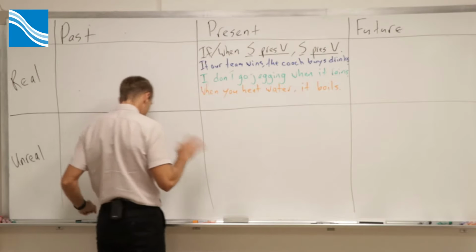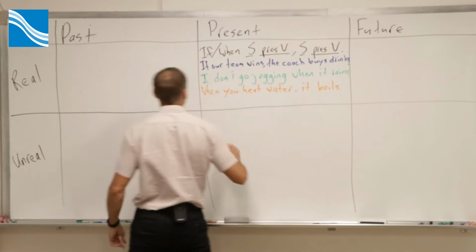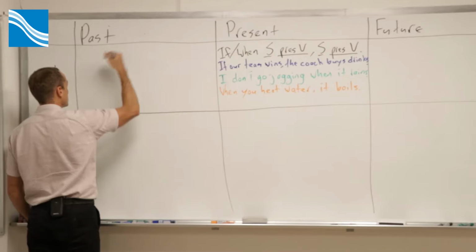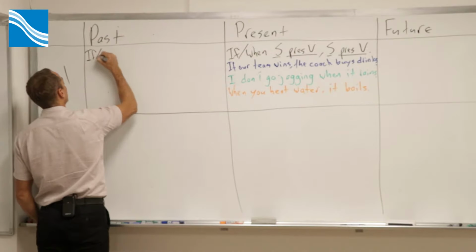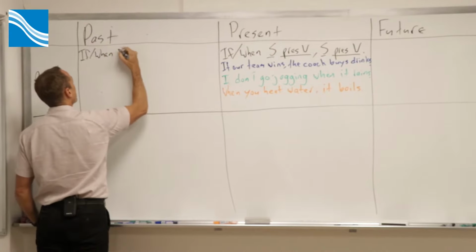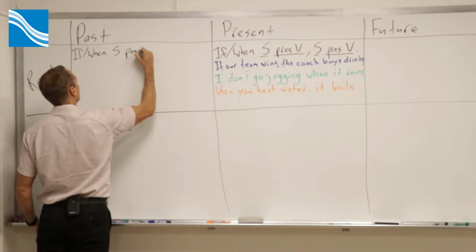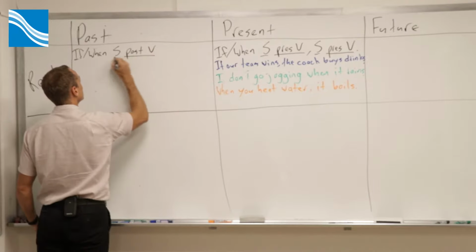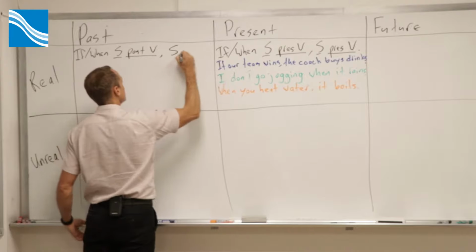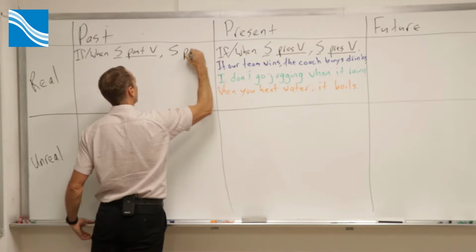Past real's not very hard either. Past real is same as this, it's just in the past. If or when, subject, past verb, comma, subject, past verb.